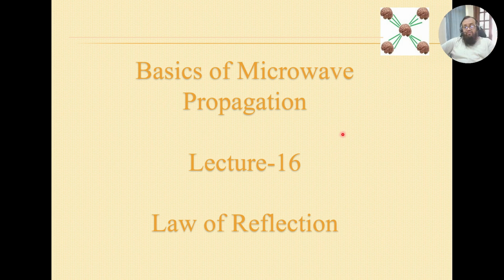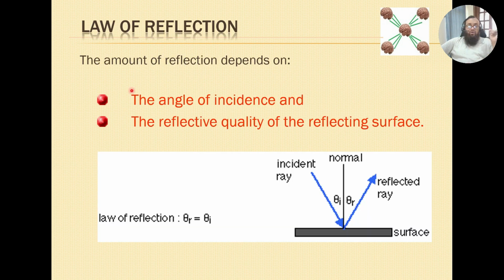So let's talk about the law of reflection now. The amount of reflection depends on the angle of incidence and the reflective quality of the reflecting surface. For example, if this is a surface on which some light is incident, and we draw a normal on it, which is an imaginary line, then the angle of the incident ray with this line and the angle of the reflected ray from this line should be the same.